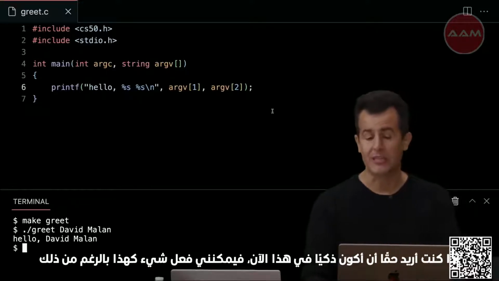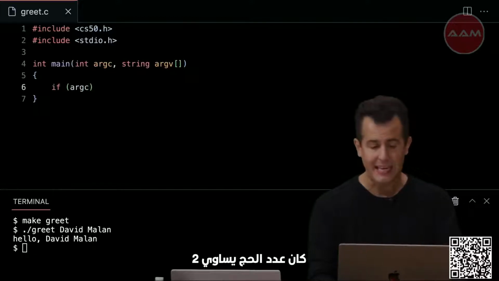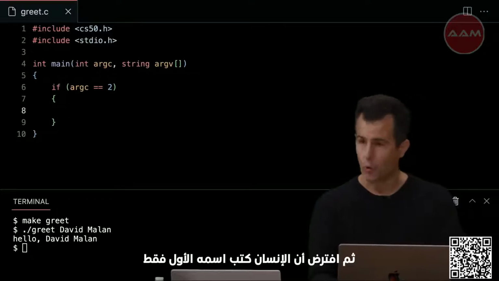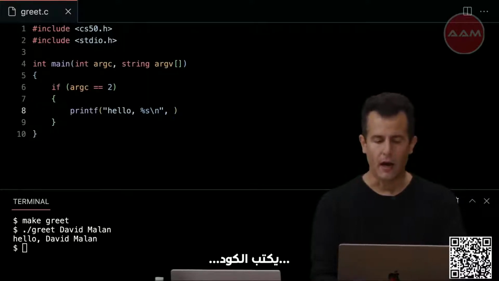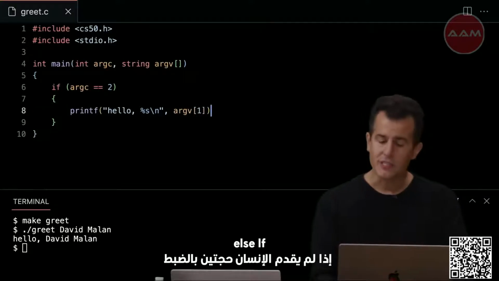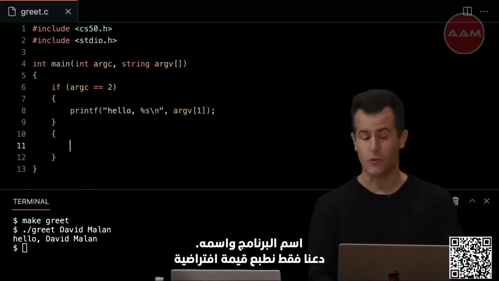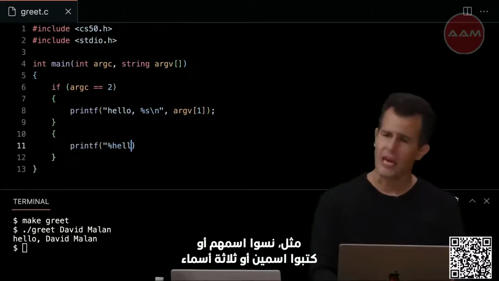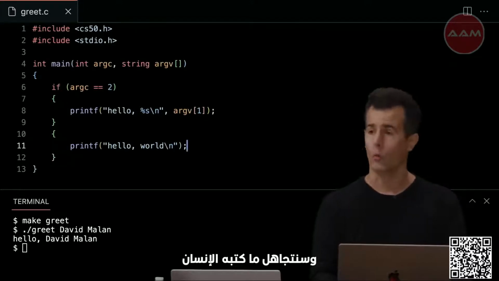If I really want to be smart at this now, I could do something like this, though. How about if the count of arguments, aka argc, equals 2, then assume that the human typed in only their first name, and do printf hello, comma, %s, \n, and then argv[1]. Else, if the human did not provide exactly 2 arguments, the name of the program and their own name, let's just print out a default value, lest they forgot their name or they typed in 2 names or 3 names. Let's just do hello, comma, world as a default, and we'll just ignore what the human typed in.